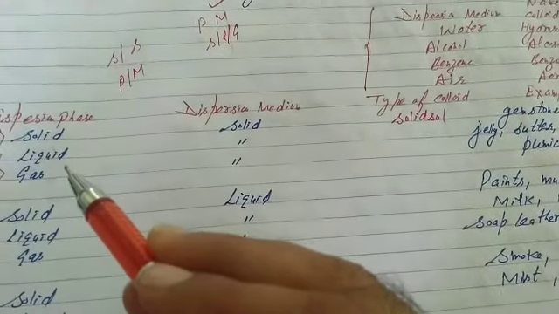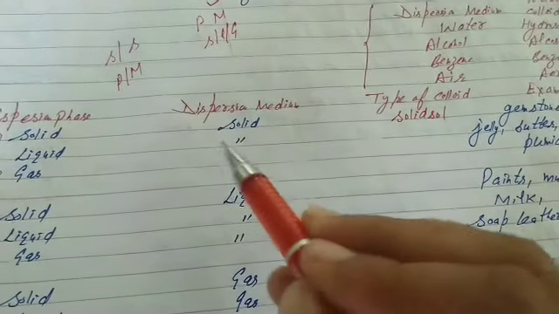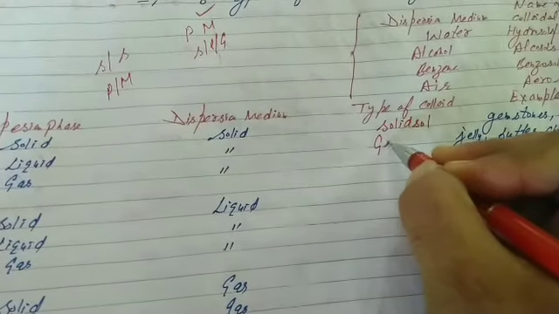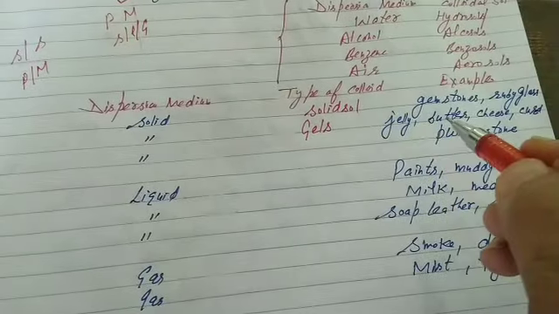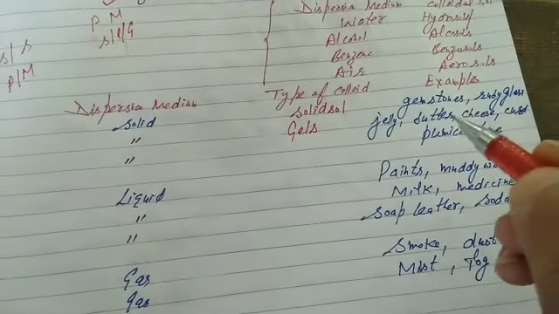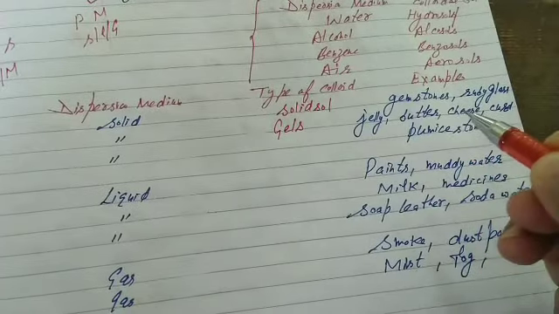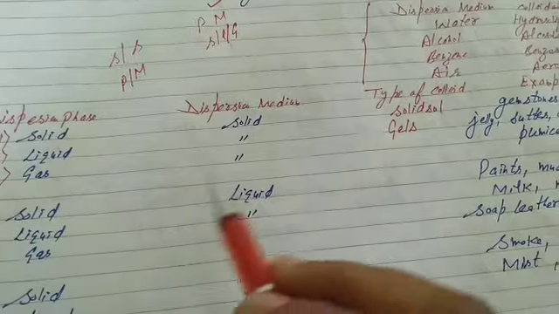Next, liquid in solid. Second is liquid in solid. Such colloidal solutions are called gels. A colloidal solution of liquid in solid is called a gel. Common examples: jellies, butter, cheese, curd. Butter is an example of liquid in solid, you know. Cheese, liquid in solid.